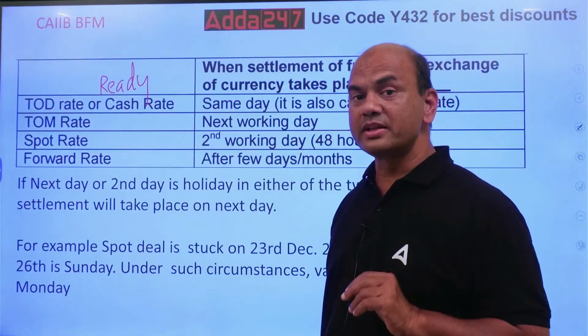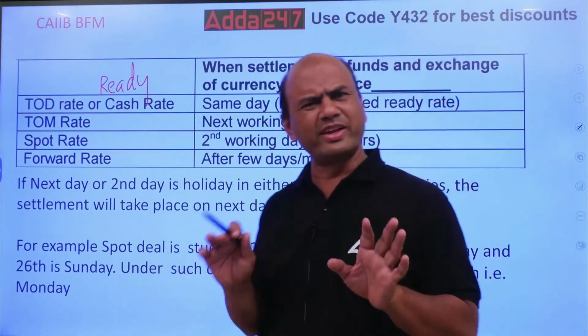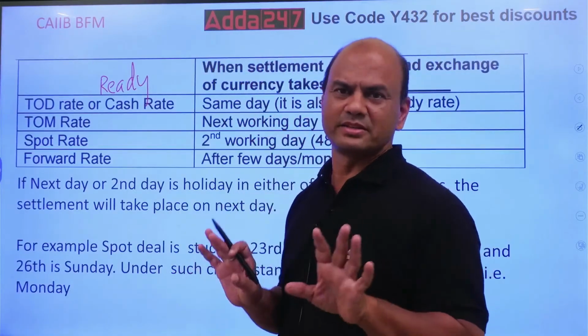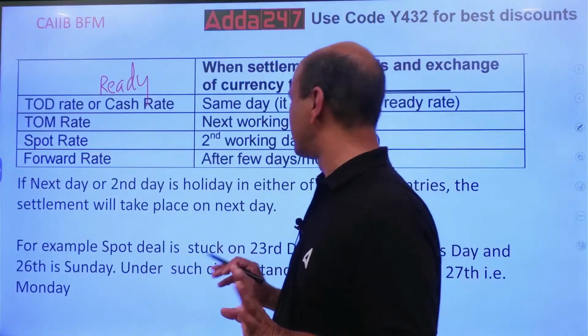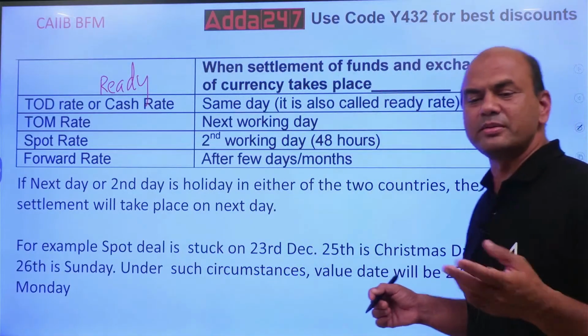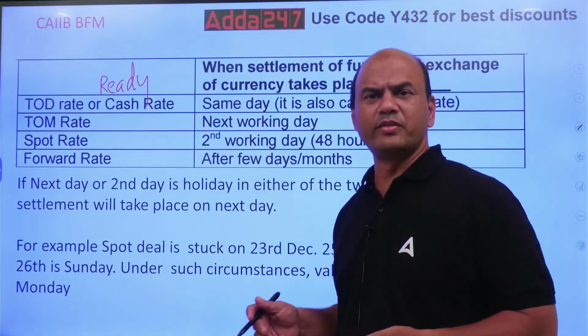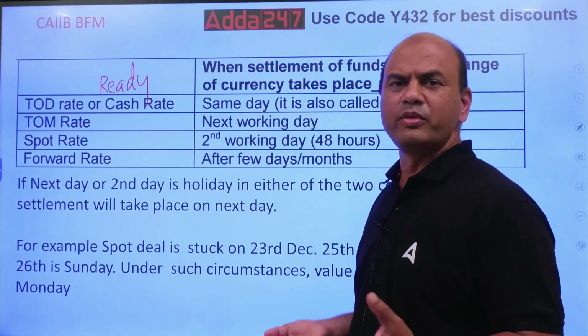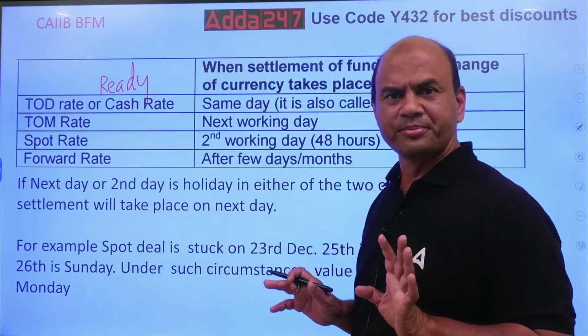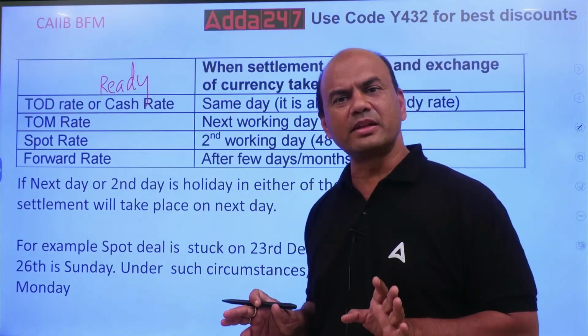So what do you mean by this? It means it's a very simple transaction. I will give you something, you will give me something. That's the basic meaning of settlement. Example, if you go to a vegetable market, we give money to the vendor and the vendor gives us vegetables. That is settlement.